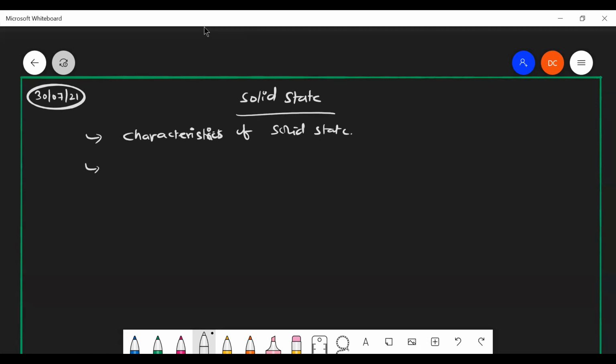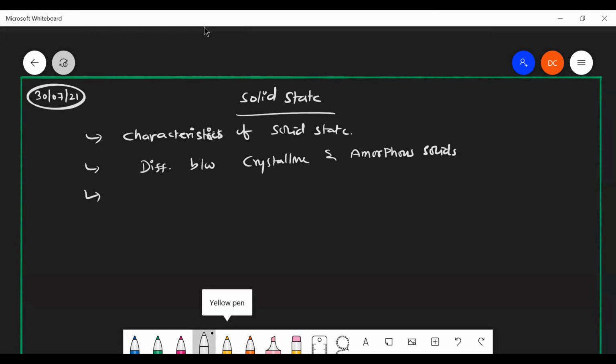The next one is the difference between crystalline and amorphous solids. Based on the binding forces, how they can be classified, we are going to discuss. Then unit cell, and a very important thing, crystal lattice.